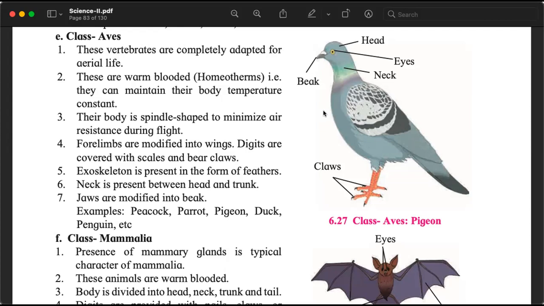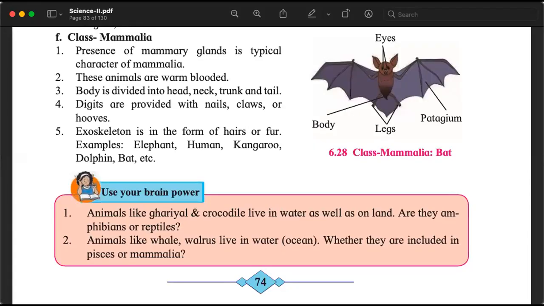And another organism which looks like a bird, that is a bat, but it's not a bird. It's a mammal. That is the last class of animals we will study. But before that, complete your annotations. The last group of animals which belong to the sixth class of the subphylum Vertebrata or Craniata. They are called the class Mammalia.